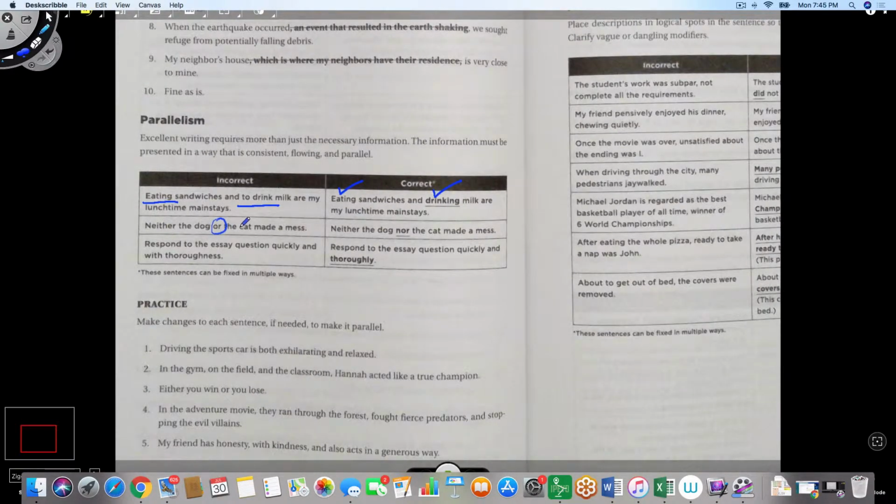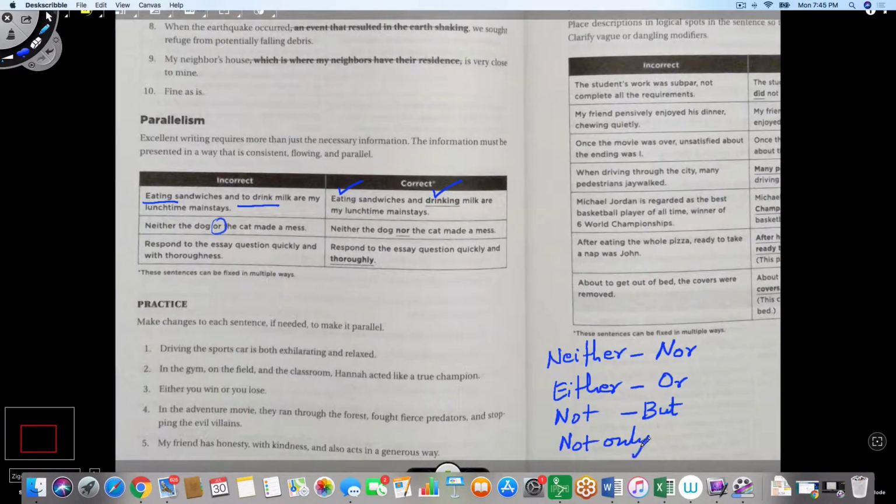With neither, you should use nor. Okay, and there are four pairs of pronouns like this. With neither, you always use nor. With either, you always use or. Not goes with but, and not only goes with but also. So you should remember these four pairs of pronouns to keep it parallel.